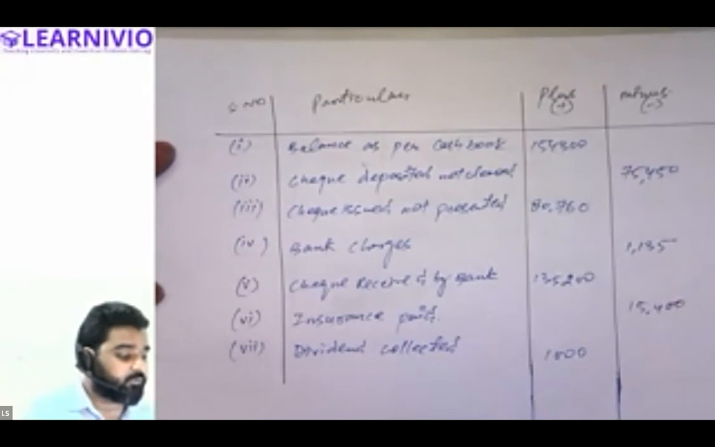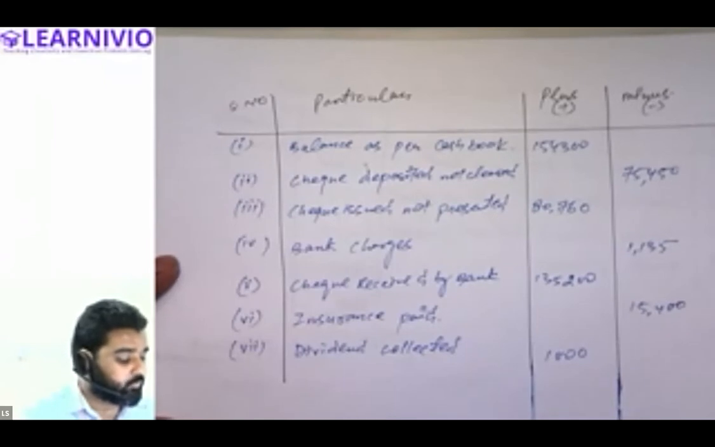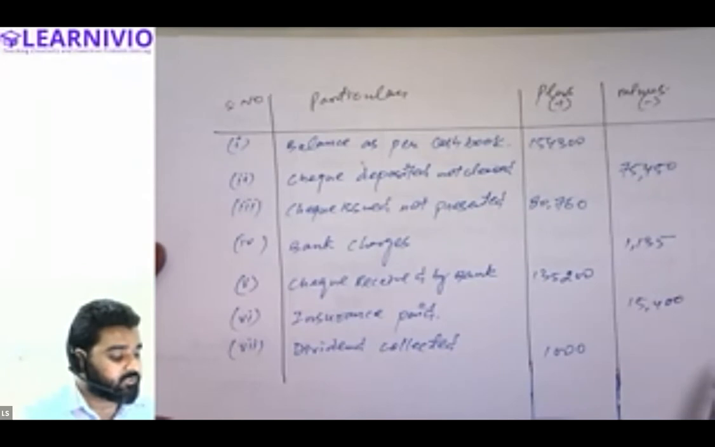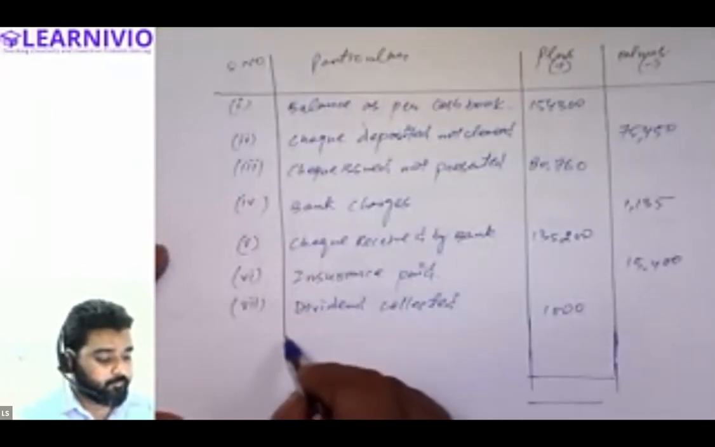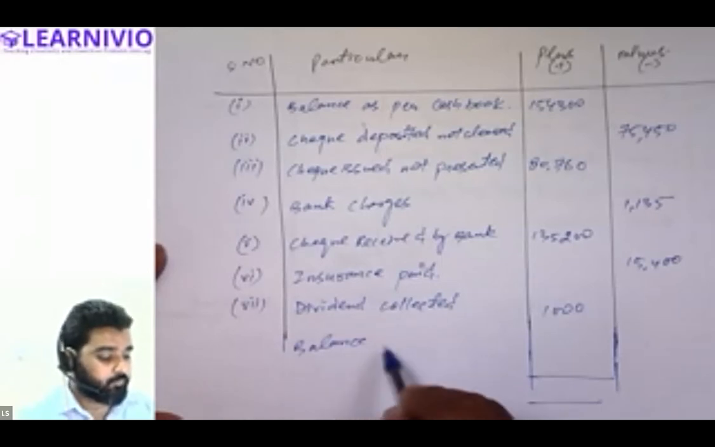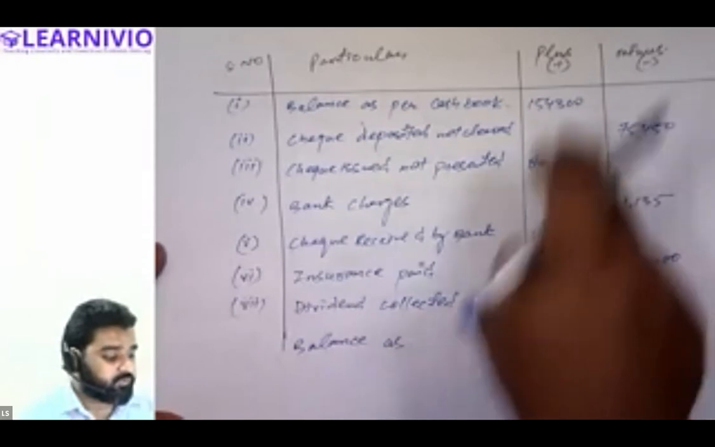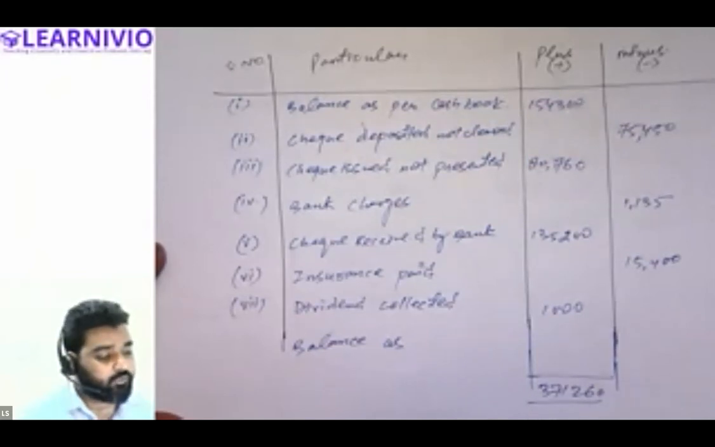1,54,300 plus 80,760 plus 1,35,200 plus 1,000. And out of the total positive value, we will reduce these values, and whatever the balance is will be considered as the balance as per passbook. Sir, 3,71,260 is the total of this side. Yes, 3 lakh 71,260. All right, now reduce these values.